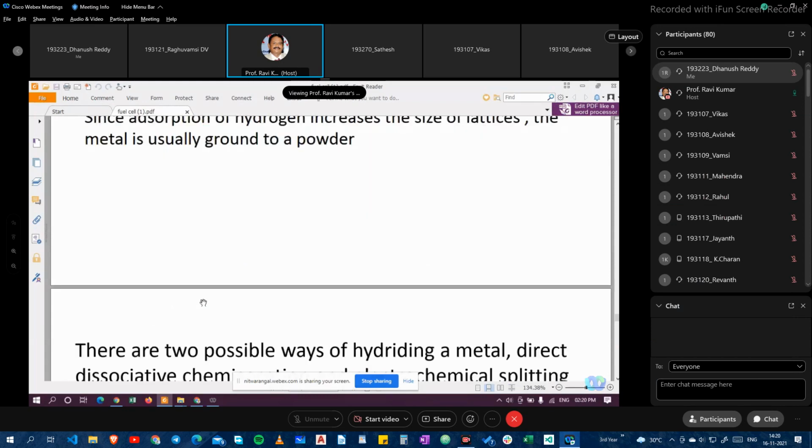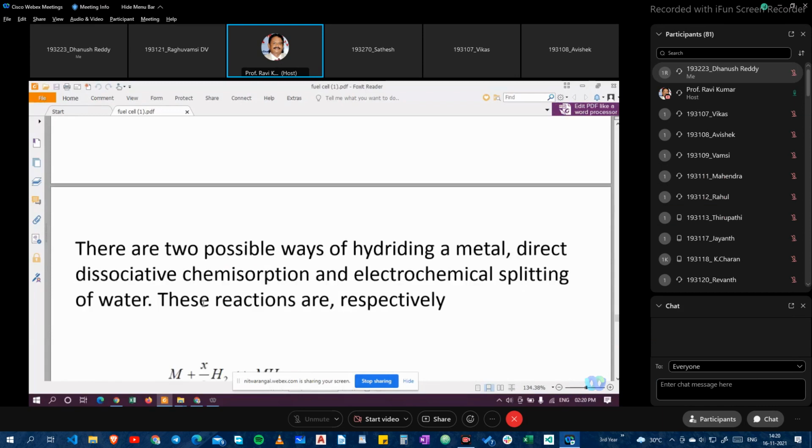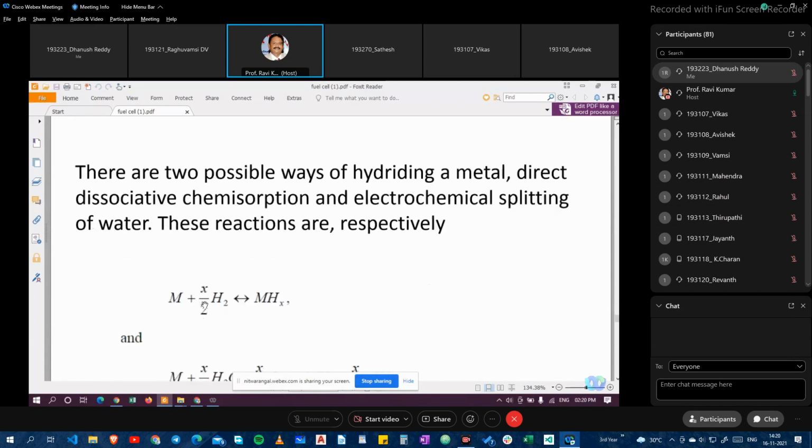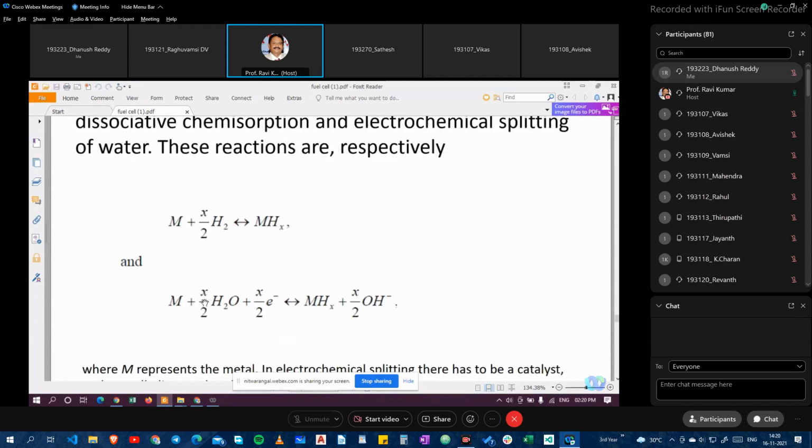There are two possible ways of hydriding a metal: direct dissociative chemisorption and electrochemical splitting of water. These reactions are, respectively, M plus x by 2 H2 gives MHx, and M plus x H2O plus x electrons gives MHx plus x OH minus.